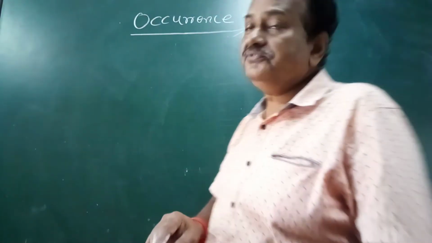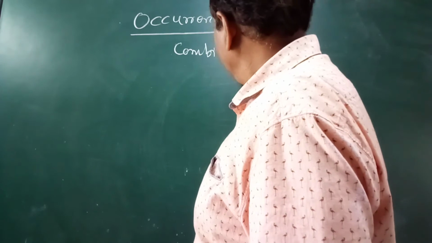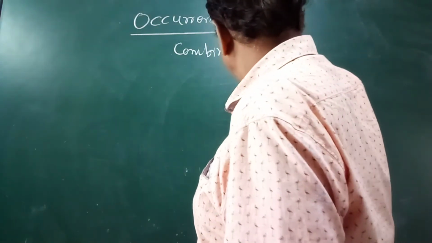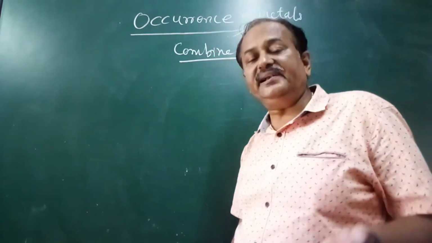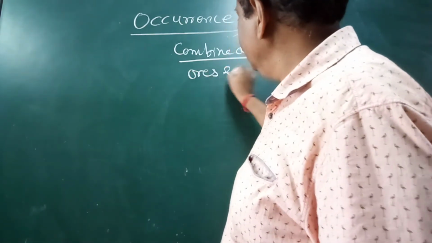Now, the second form is the combined state. In the combined state, the metals are found in the form of ores and minerals.